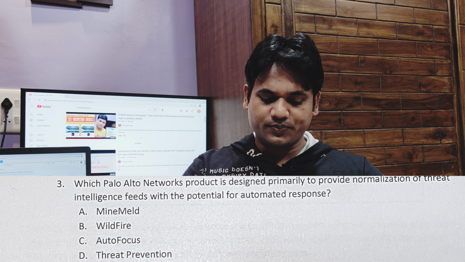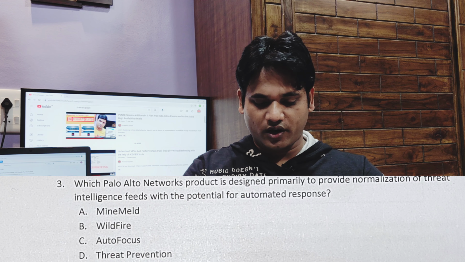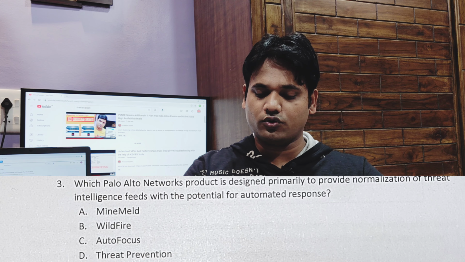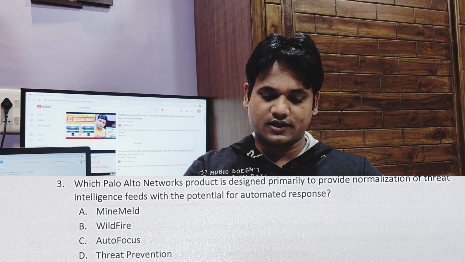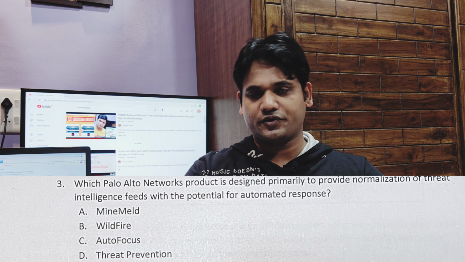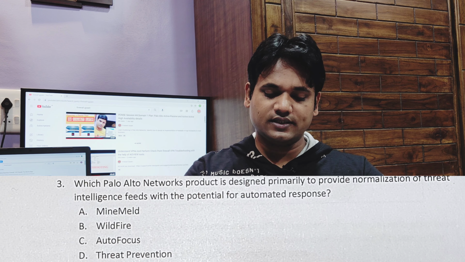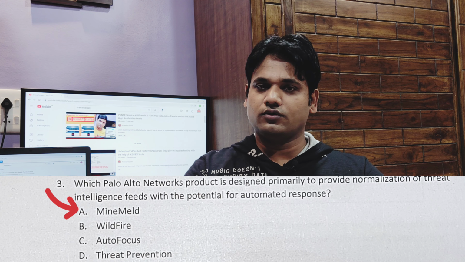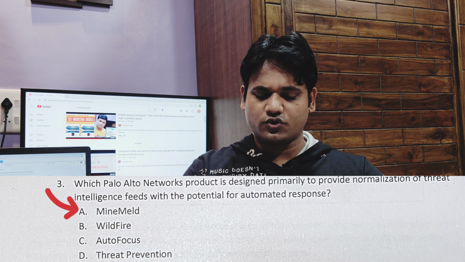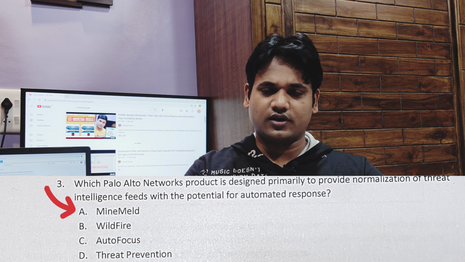Next question, which Palo Alto Networks product is designed to provide normalization of threat intelligence feeds with potential for automated response? The options are MindMeld, Wildfire, Autofocus, Threat Prevention. The answer is MindMeld. So MindMeld is usually designed to provide us most of the automated things. It's a third party product, but Palo Alto has a tie-up with it and they give us good flexibility in terms of doing the automation.